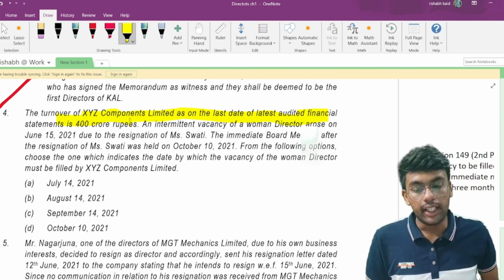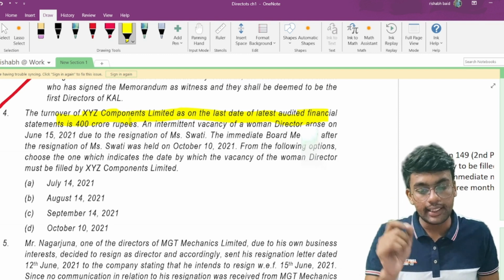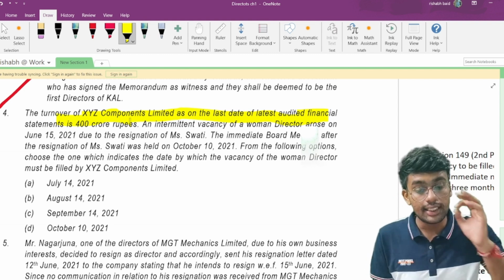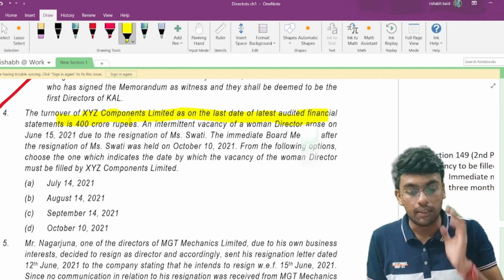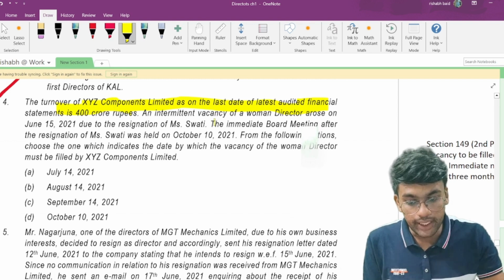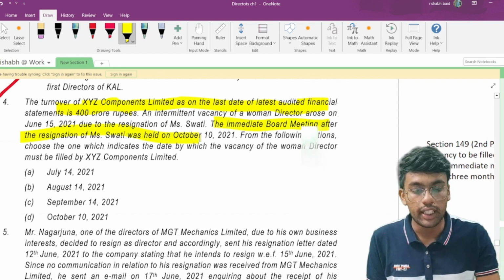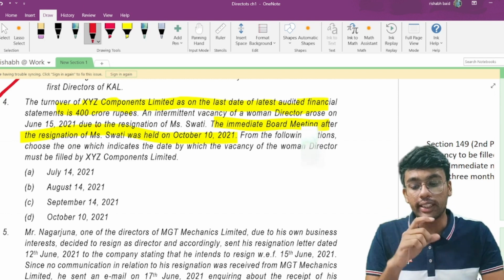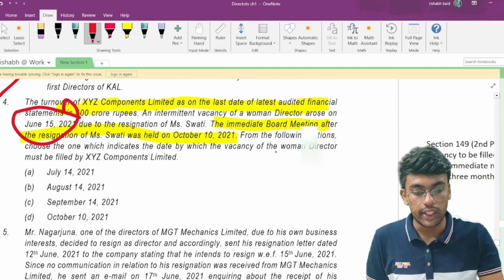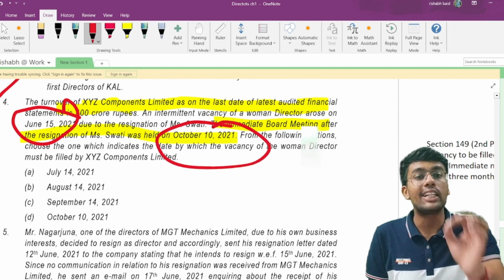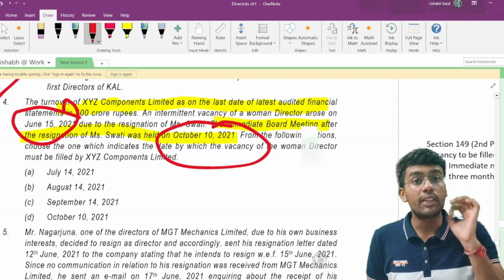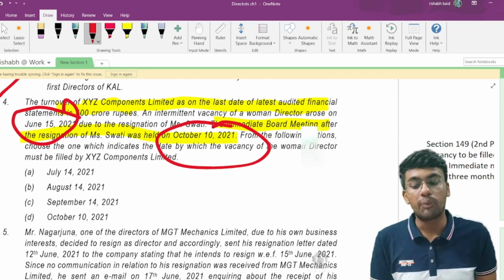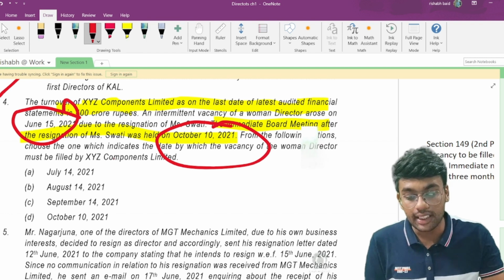Now, a public company has Miss Swati as a woman director, and she left. There is a casual vacancy, an intermittent vacancy, which has arisen in the company. The immediate board meeting after the resignation of Miss Swati was held on October 10, 2021. Miss Swati left on 15th of June 2021, and the next board meeting happens on 10th of October 2021. From the following options, choose the one which indicates the date by which the vacancy of woman director must be filled by XYZ Components Limited.